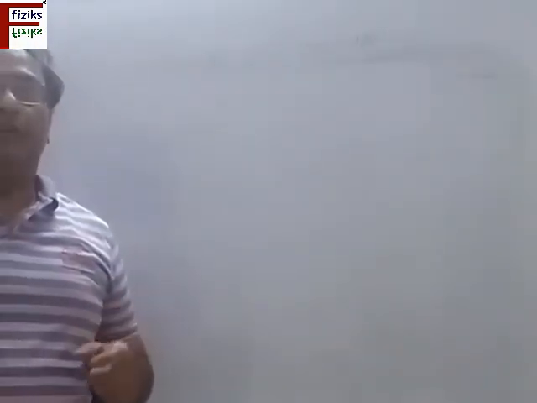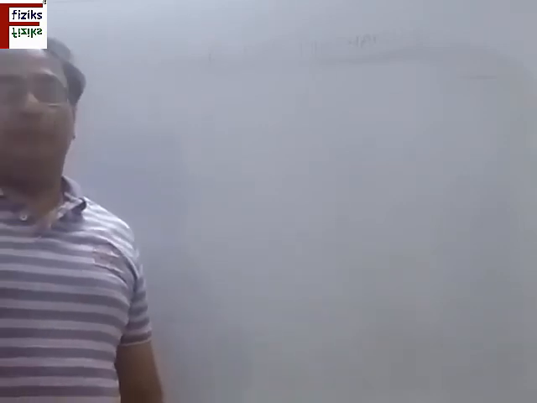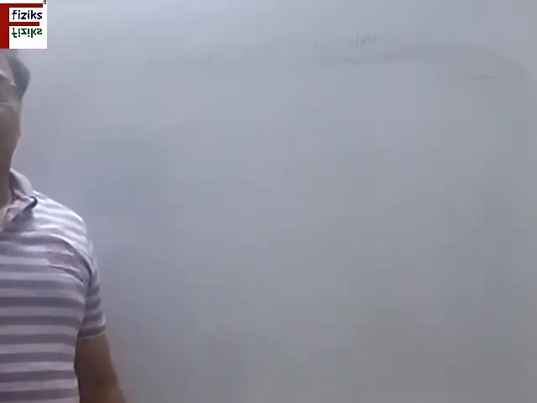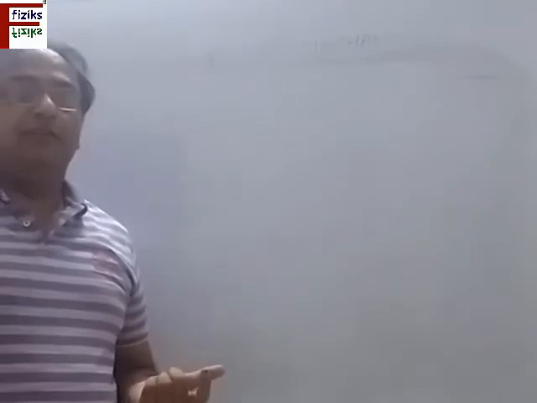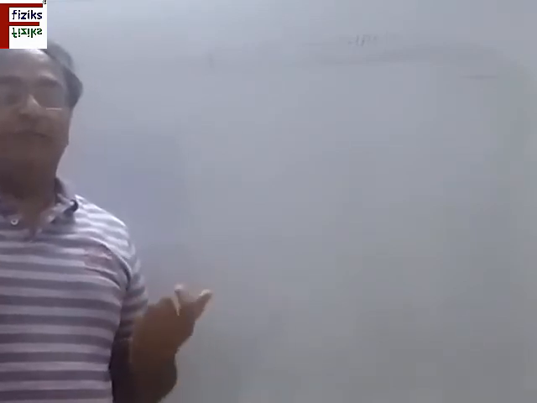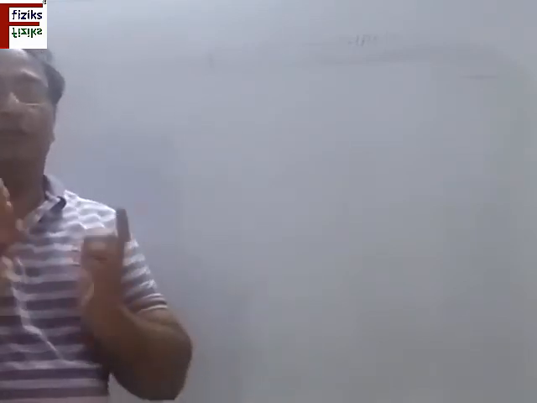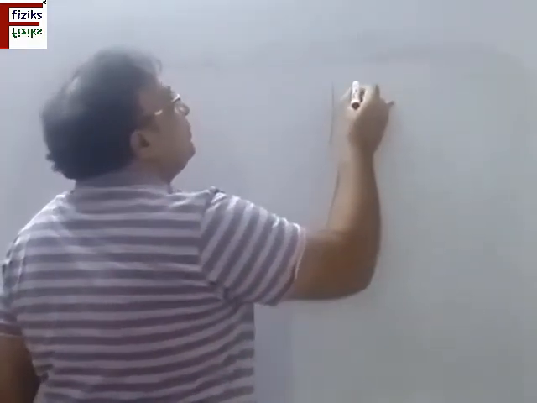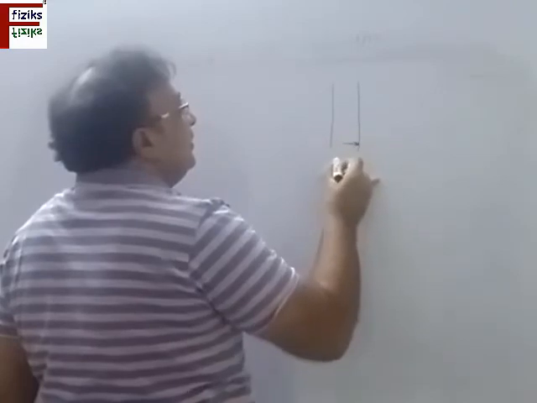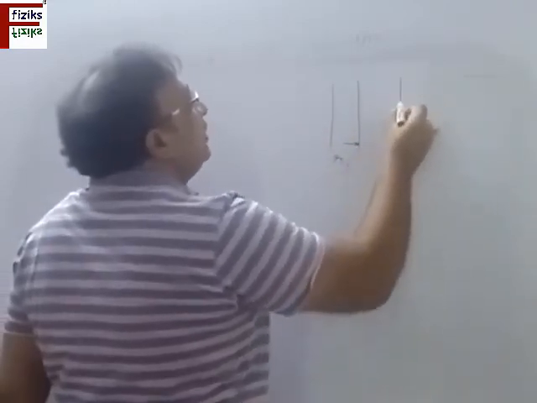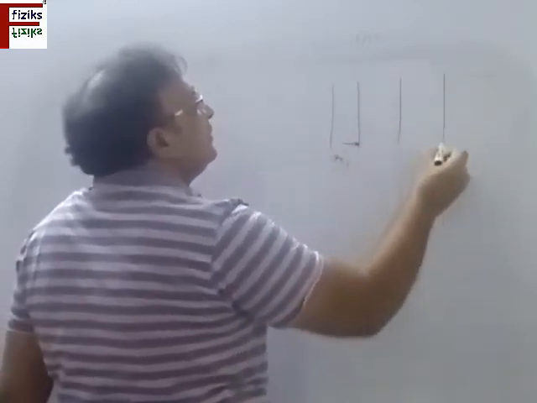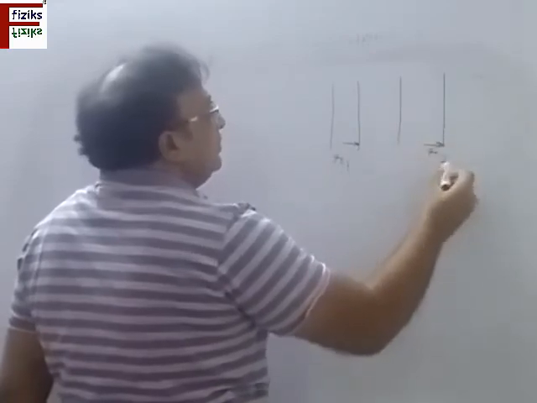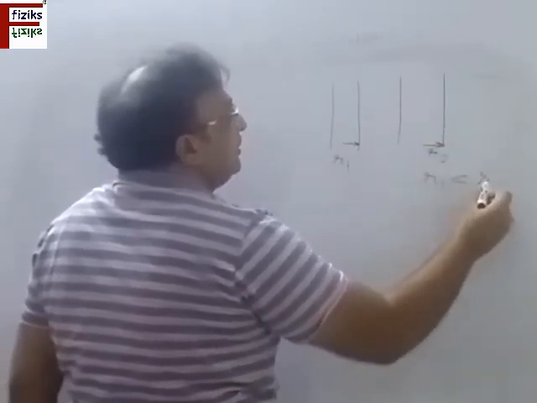Let us discuss what happens when we join two tubes of different diameters to form a U-tube, and a liquid is filled in it. So what will be the difference of capillary rise in the two tubes? We have here two tubes, one of radius R1 and another of radius R2. R1 is less than R2.